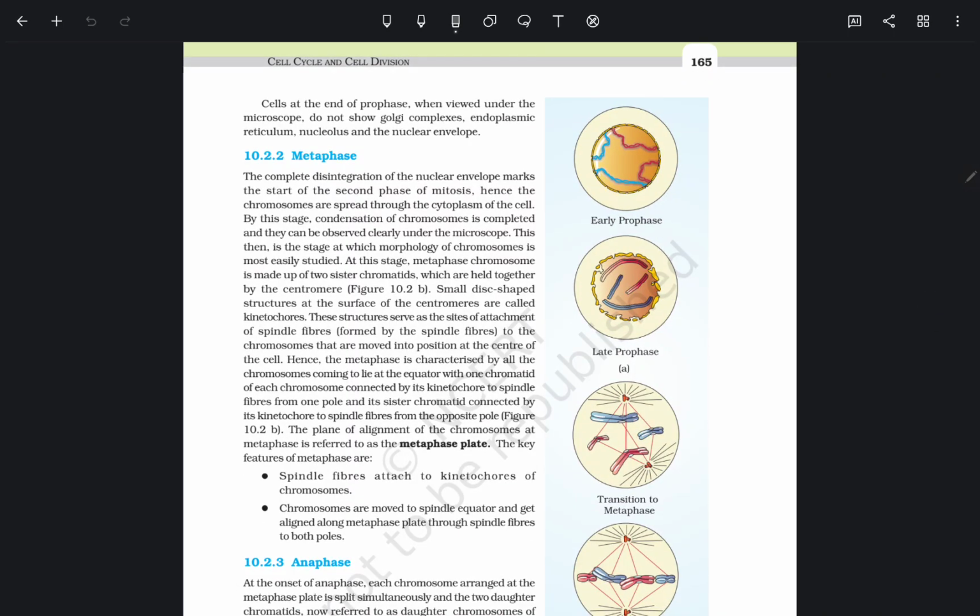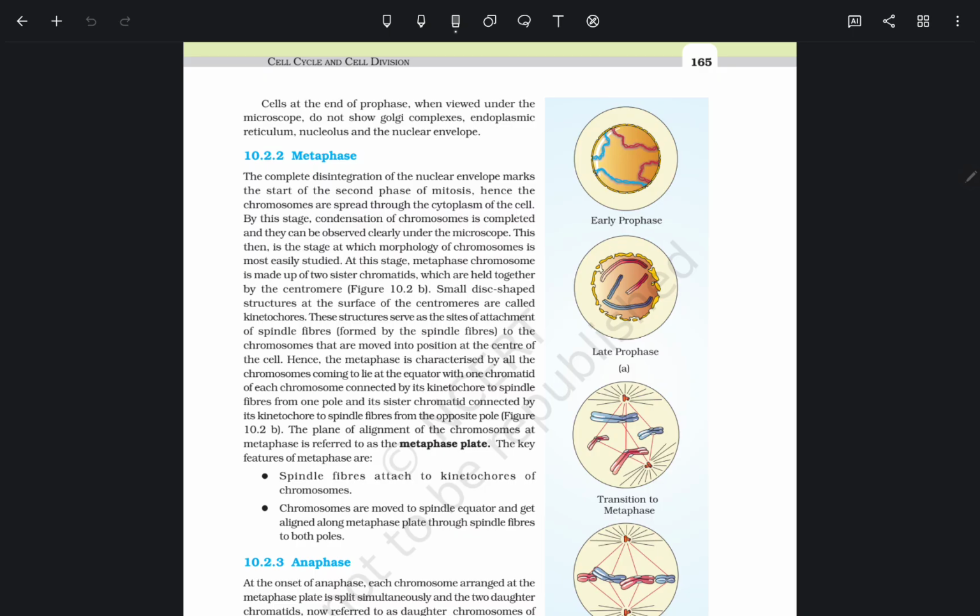Metaphase. The complete disintegration of the nuclear envelope marks the start of the second phase of mitosis. Hence, the chromosomes are spread through the cytoplasm of the cell. By this stage, condensation of chromosomes is completed and they can be observed clearly under the microscope. This then is the stage at which the morphology of chromosomes is most easily studied.